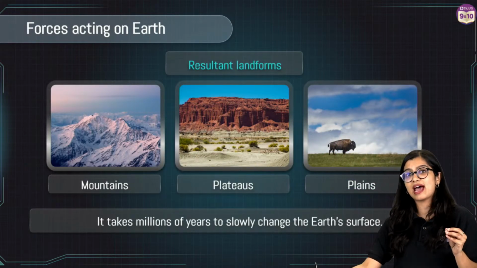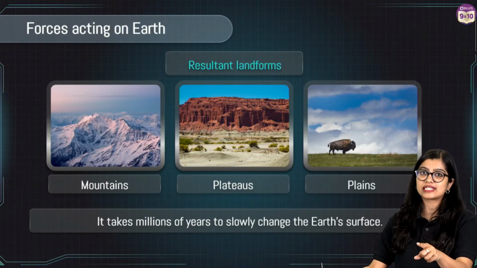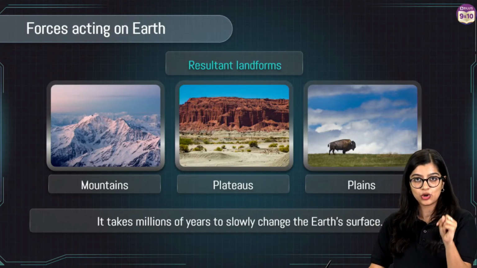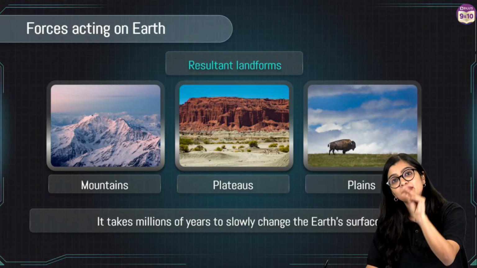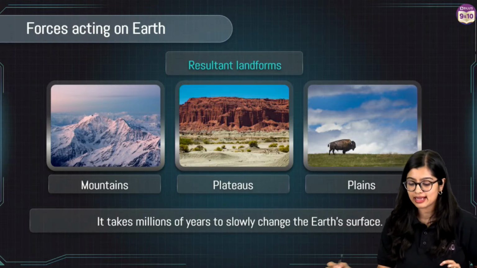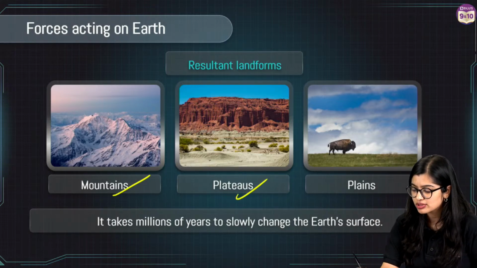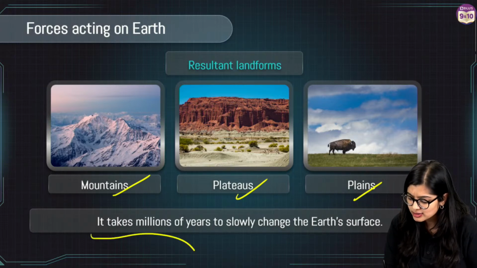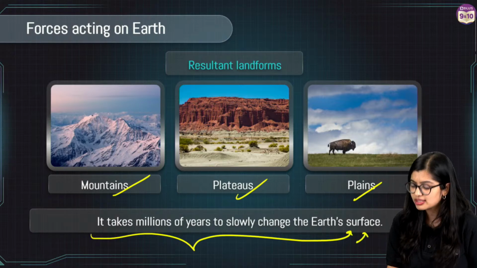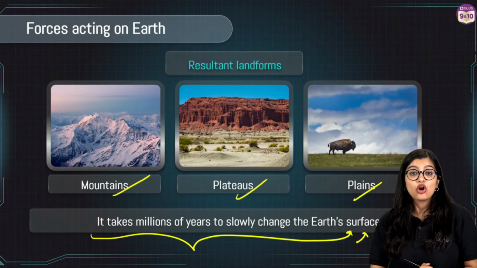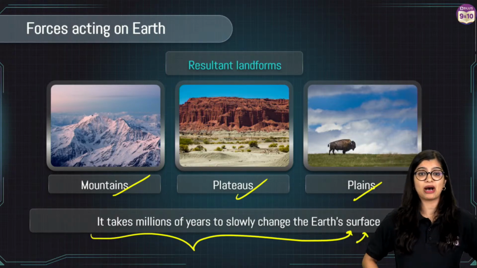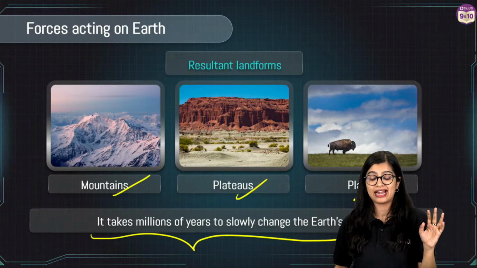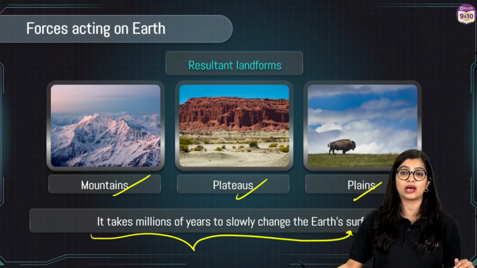So these forces that act on Earth, it's not like today one force acted, tomorrow a new landform has come. No. Over a period of time, these forces will act slow and steady, resulting in formation of mountains, plateaus and plains, right? And we see that it takes millions of years for the Earth's surface to change. Gondwana land, we will learn about it. We are going to learn about Gondwana land and what exactly happened to it.